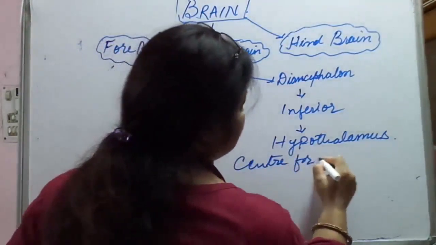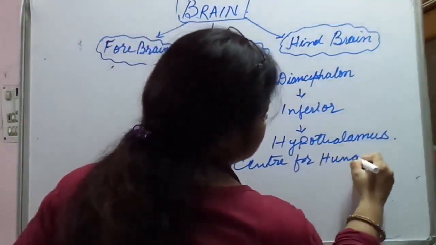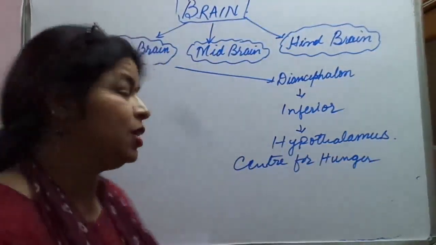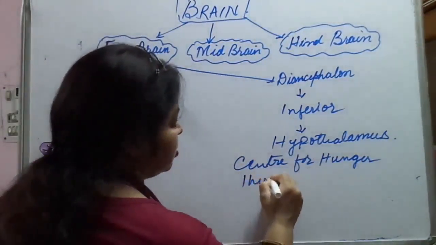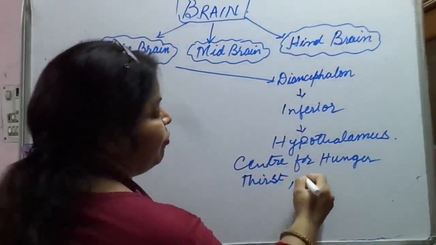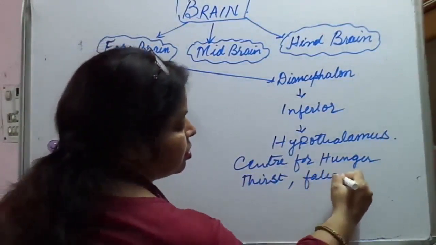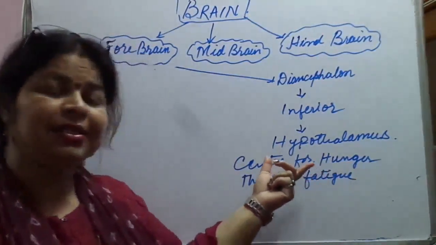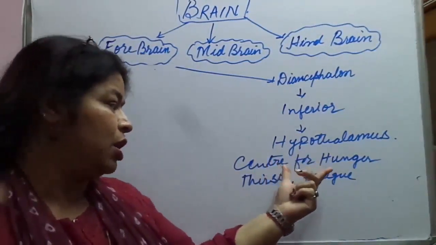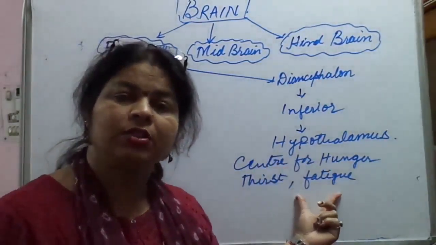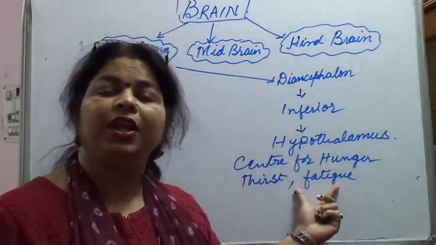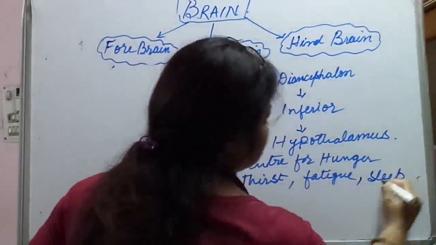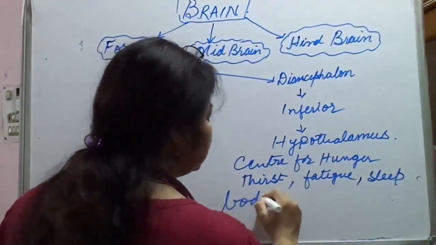for hunger. Like when we are hungry, or thirst, fatigue, means when we are tired. It controls the center for hunger. It is also associated with thirst, then fatigue, sleep, body temperature.